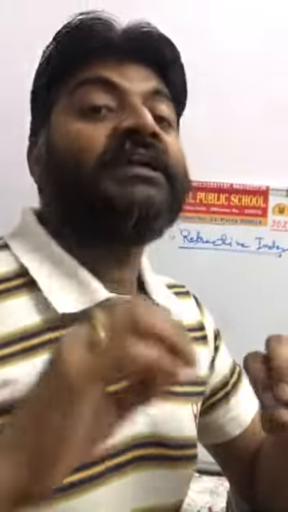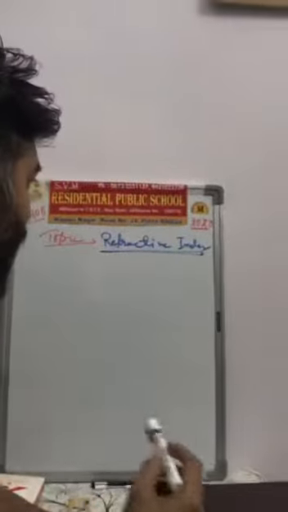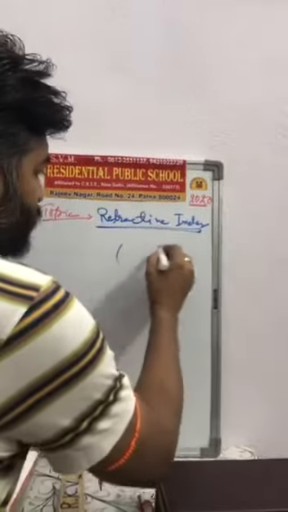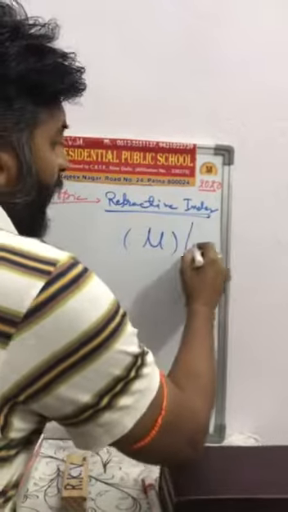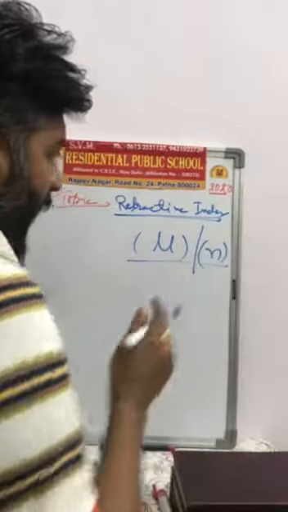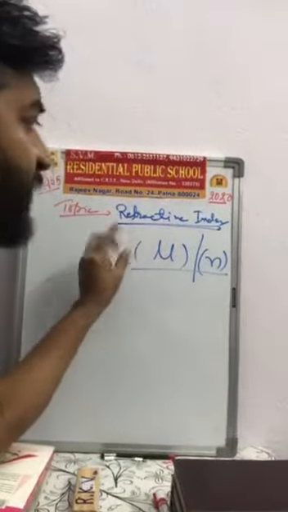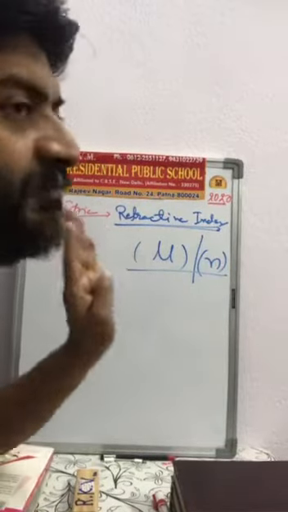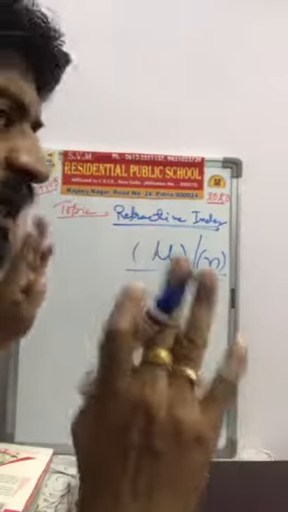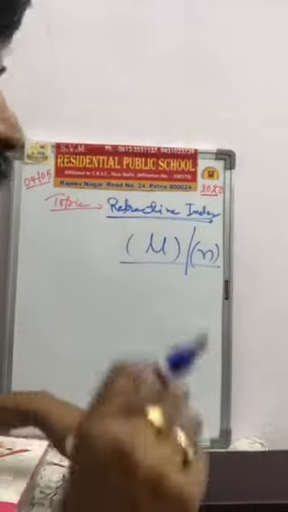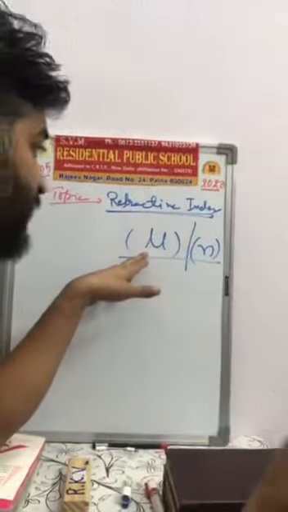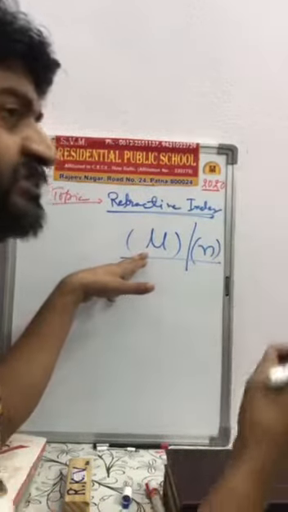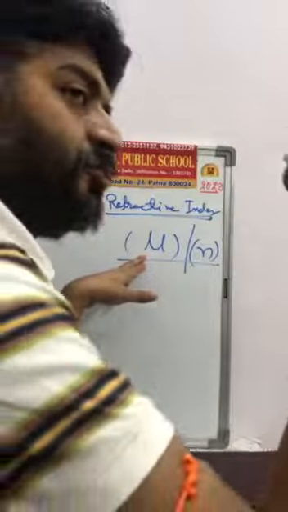But mathematically it is defined differently. Now let's see on the board. Refractive index is denoted by the letter mu or n. Mu is the specific denotation of refractive index. So we know that refractive index is the ability, the strength of a medium to bend the light when it passes through it.